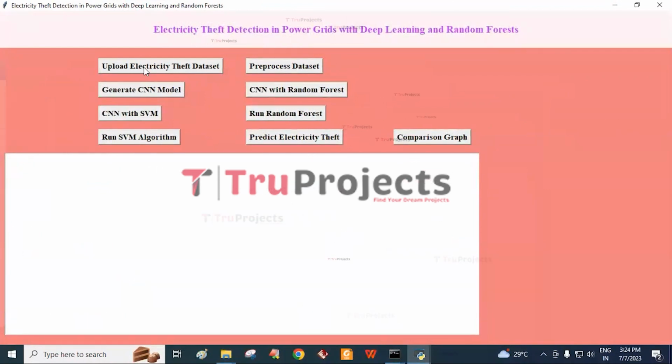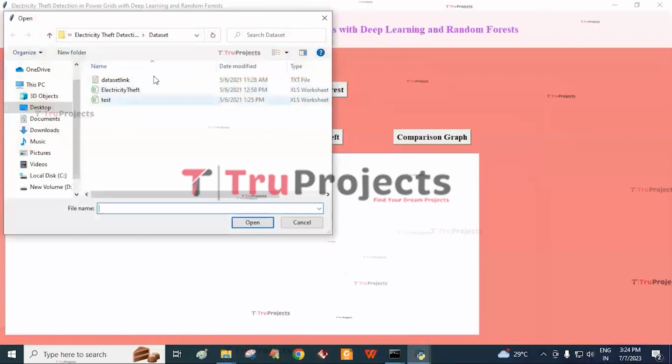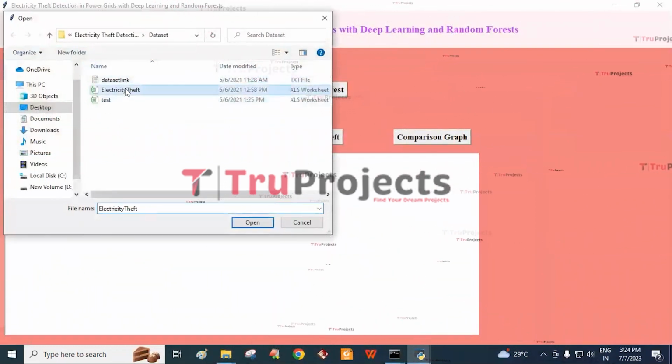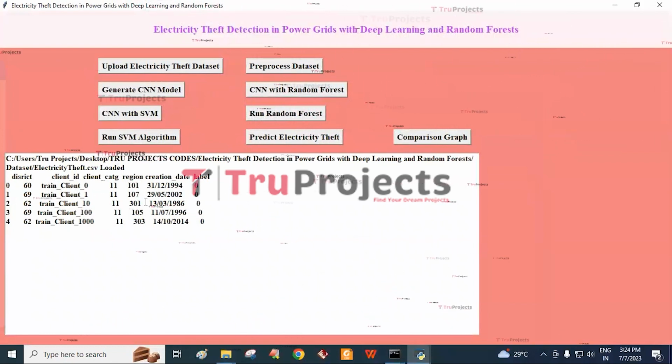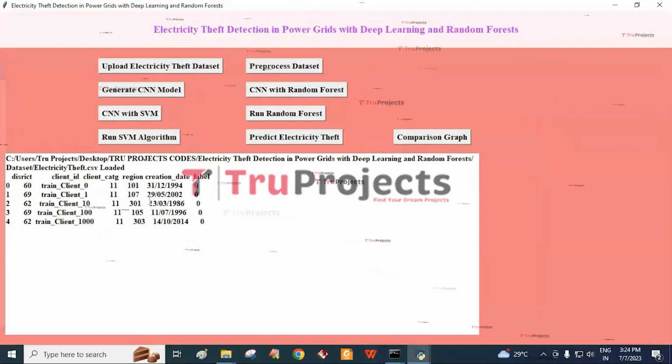First, we need to click on the Upload Electricity Theft Dataset button. By this, it redirects to the dataset folder. Select the electricity theft folder and click on the Open button. Here, we can see the dataset is loaded, and we can see the dataset contains non-numeric data too. First, we need to convert the non-numeric data into numeric format. For this, we need to pre-process the dataset. Then click the Pre-process Dataset button.